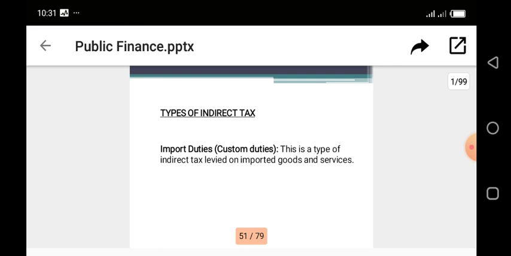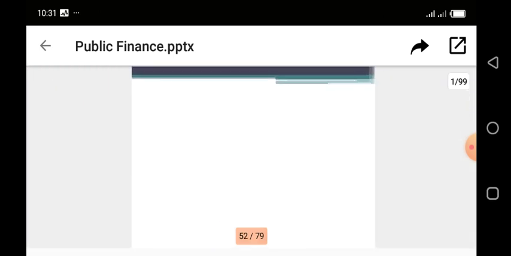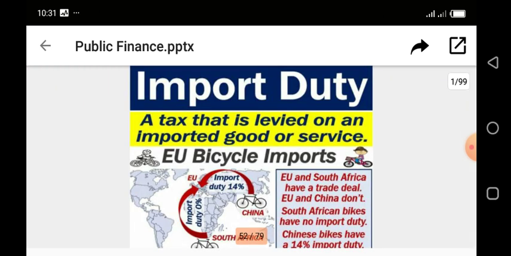And that is why the Nigerian Port Authority generates a lot of money from this tax, trillions of naira from import duties into the Nigeria account. So now, to know more about import duty, let's give this example. As you can see, import duty is a tax that is levied on imported goods and services.